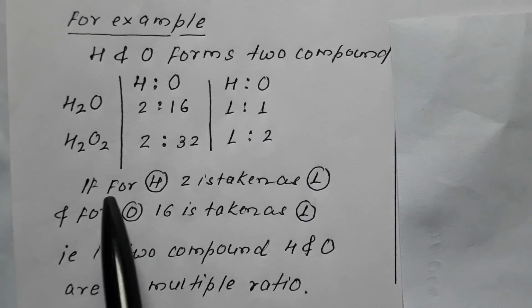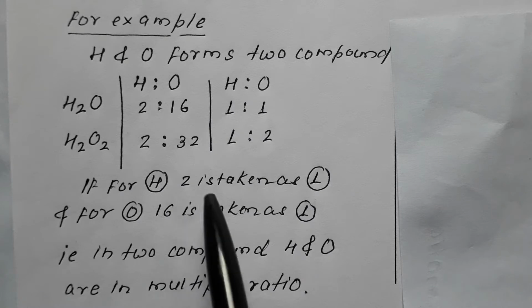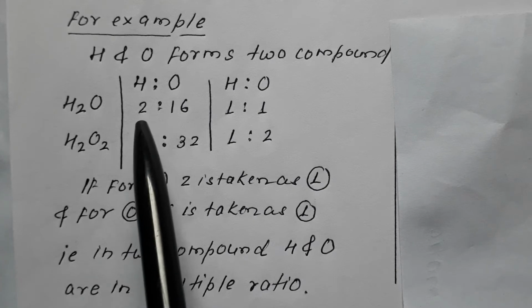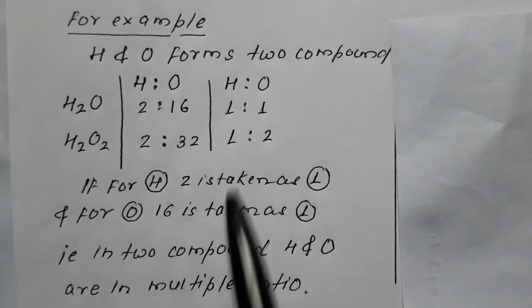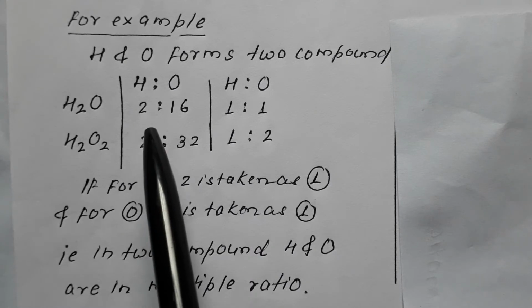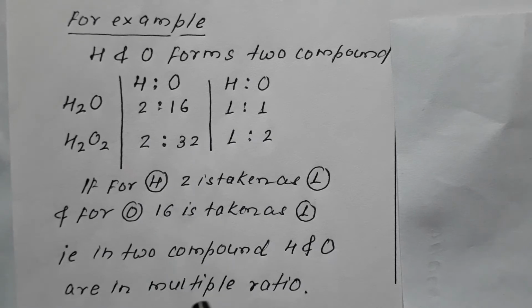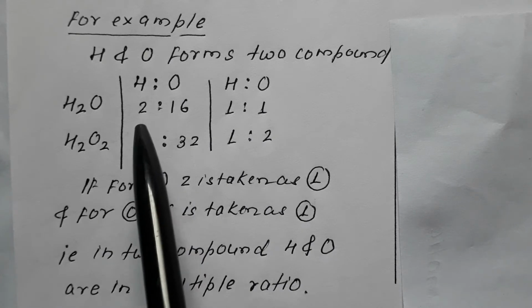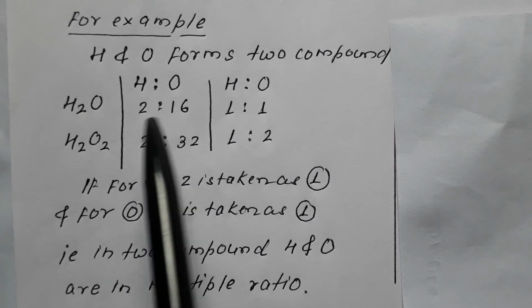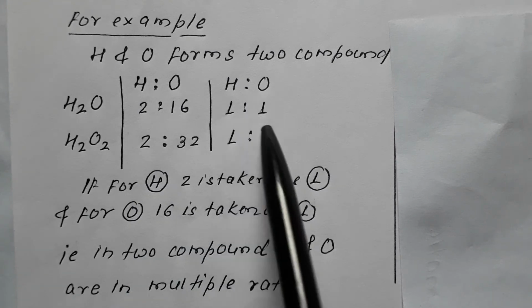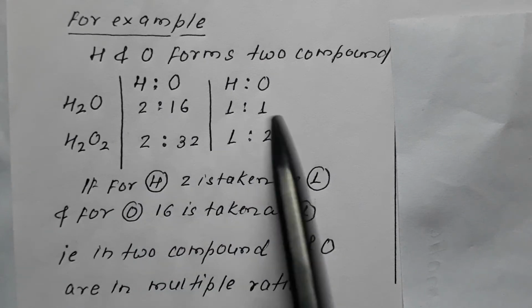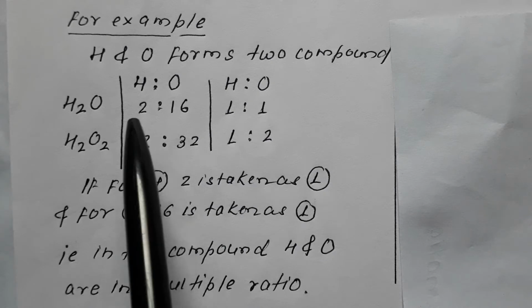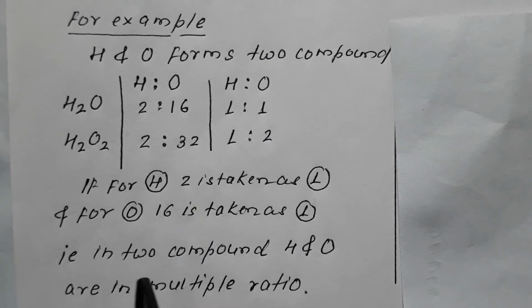Now, for hydrogen I take this 2 as 1, and for oxygen I take 16 as 1. So hydrogen is to oxygen is 1 is to 1 in the first case.